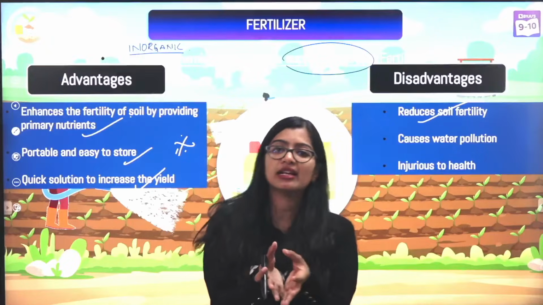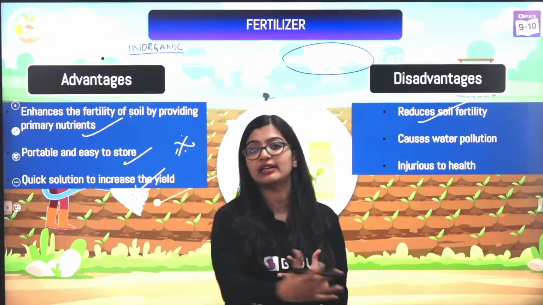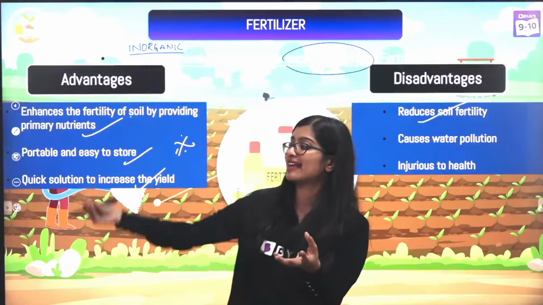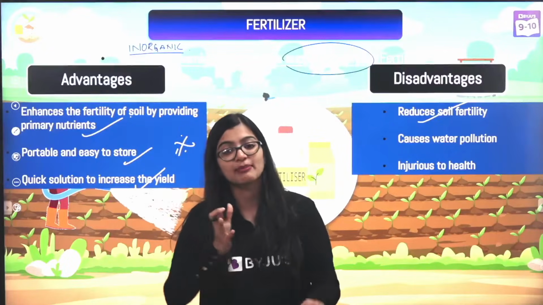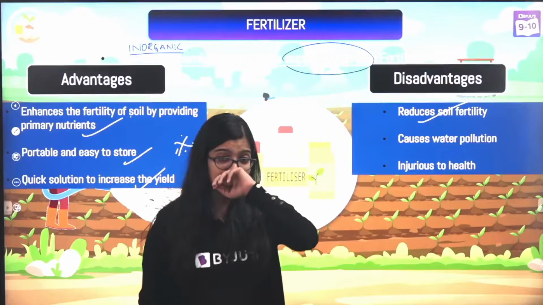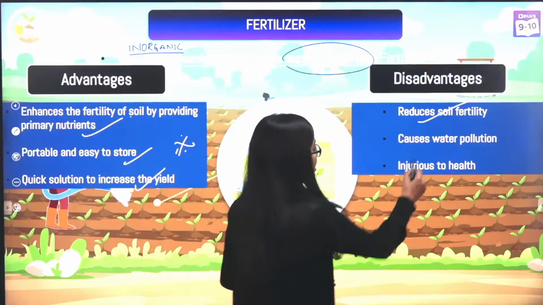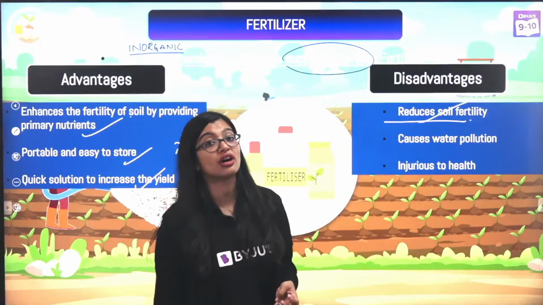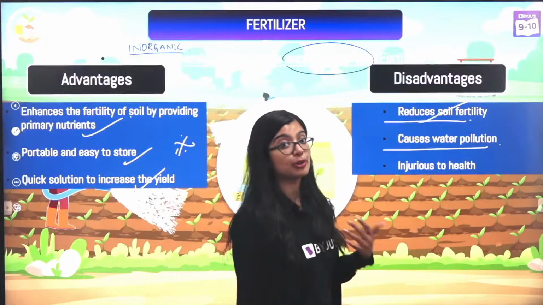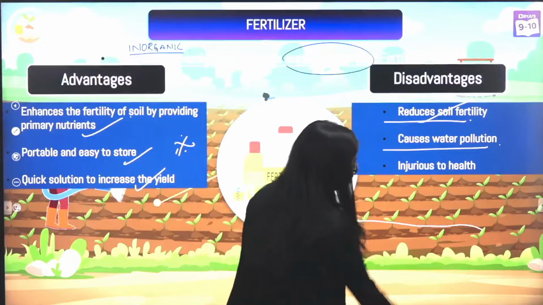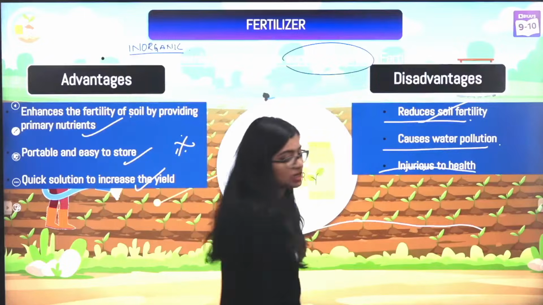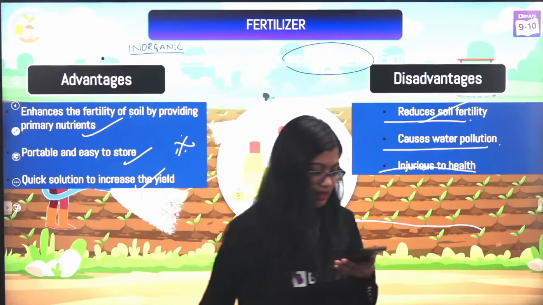So you see, soil fertility is nothing but the natural fertility of soil, wherein you know that so many nutrients are present. But when you add an external chemical to it, we are making a chemical imbalance, right? It changes the chemistry of the soil. And when the chemistry of the soil changes, it will reduce the fertility. It will no longer be as good as it was before. Along with that, it will cause water pollution because if some water runs off from here, these chemicals will go to the water, causing water pollution. And of course, it is injurious to health as well, right?